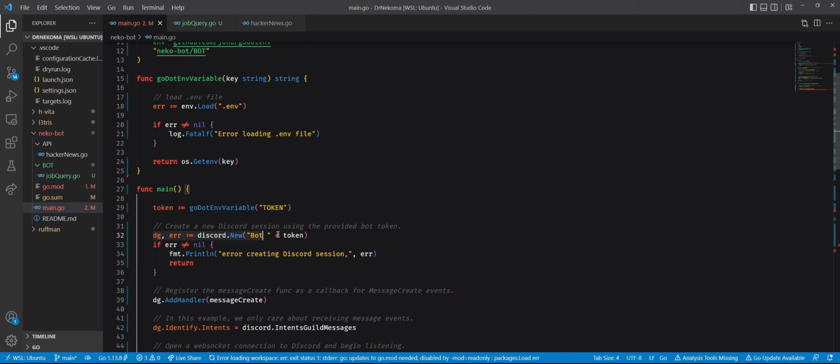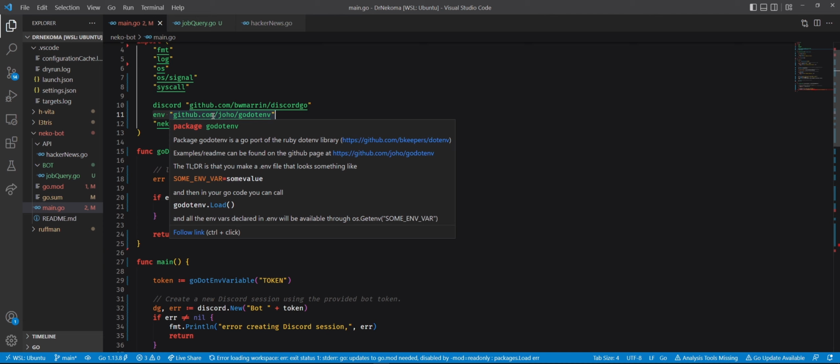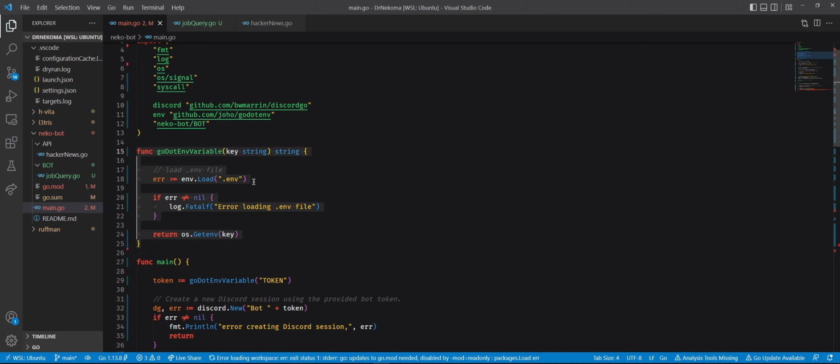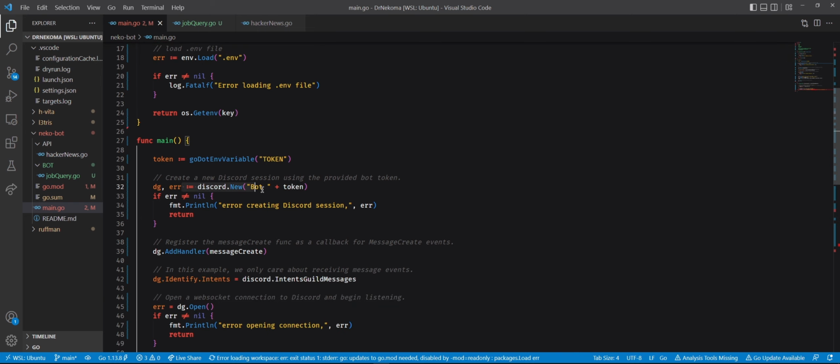Okay, so here we are creating the bot representation inside the code using the token that we are getting from a hidden file that is not appearing here for obvious reasons, because it has the token to the bot, like the bot's password. And I also added this package, which basically provides me a way to read things from a file. And then we're trying to create the bot here, using the token that we receive.